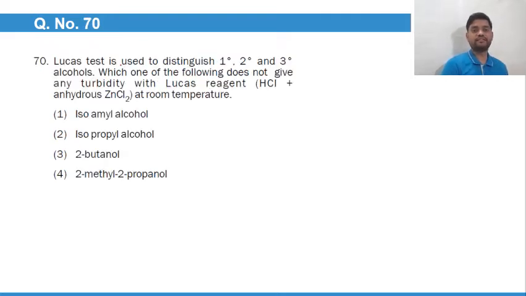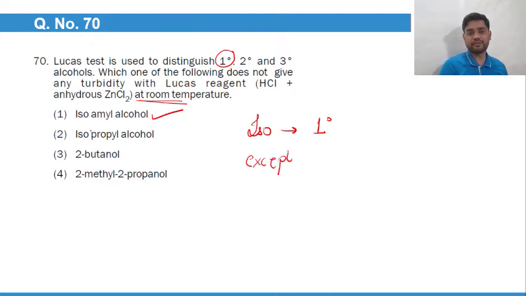Lucas test is used to distinguish primary, secondary, and tertiary alcohols. Which of the following does not give any turbidity with Lucas reagent at room temperature? That means it is not heated. At room temperature, it is primary. And out of all, isoamyl alcohol is what? Primary. Always remember, all iso groups are 1 degree. The exception is isopropyl, which is 2 degree. Only isopropyl is 2 degree, the rest of the iso are 1 degree. So we'll go with isoamyl alcohol, option number 1.